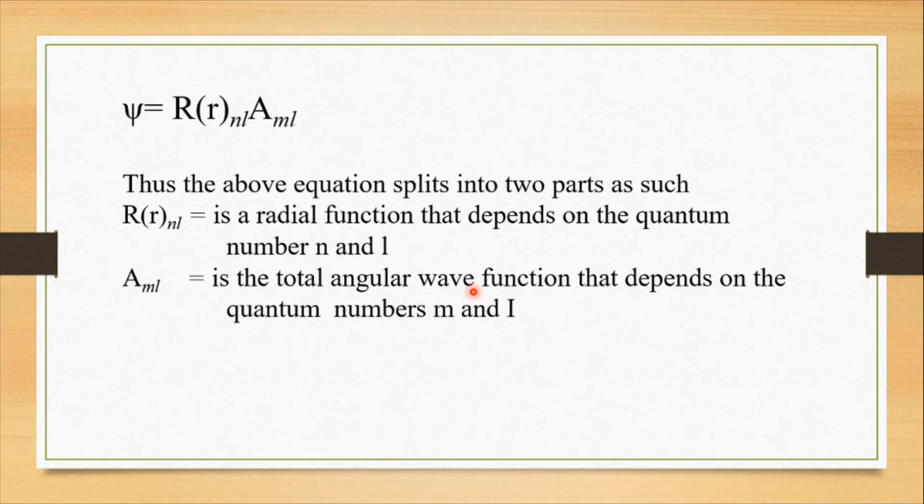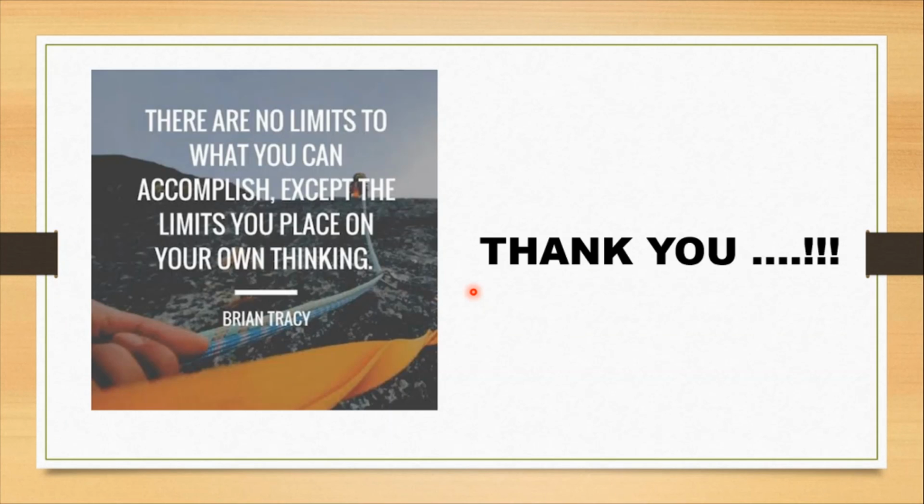R of n,l is a radial function that depends on the quantum numbers n and l. n is the principal quantum number, l is the azimuthal quantum number. A of l,m is the total angular wave function that depends on the quantum numbers l and m. Is it okay? Thank you.